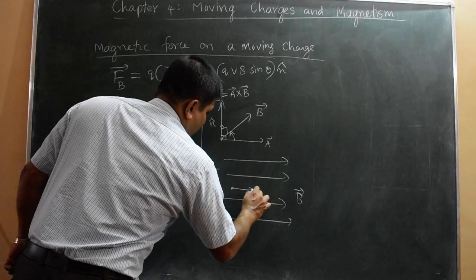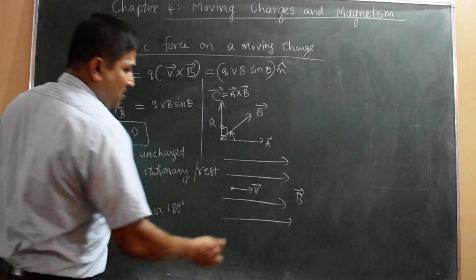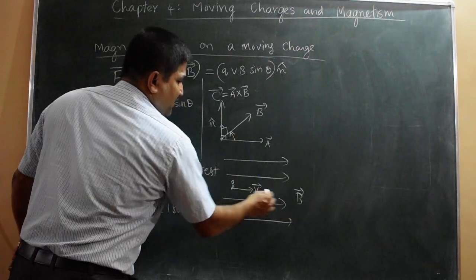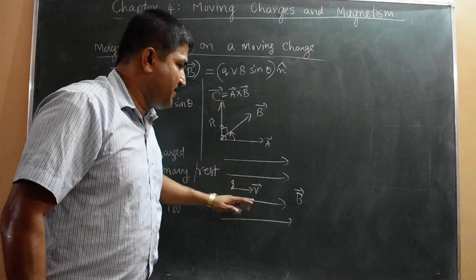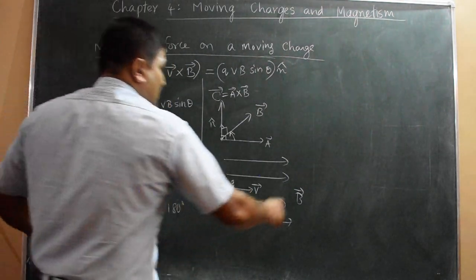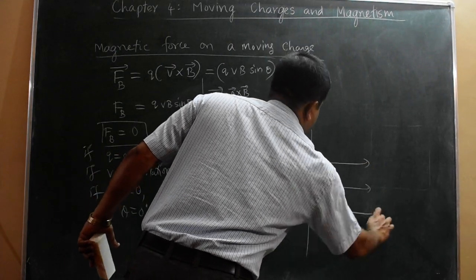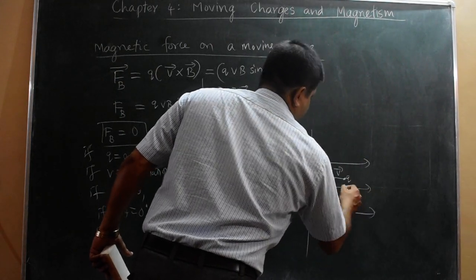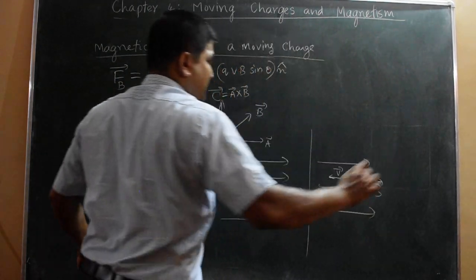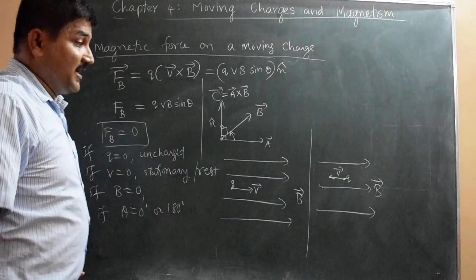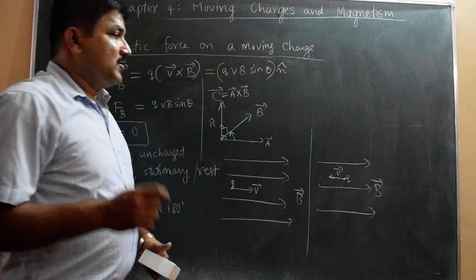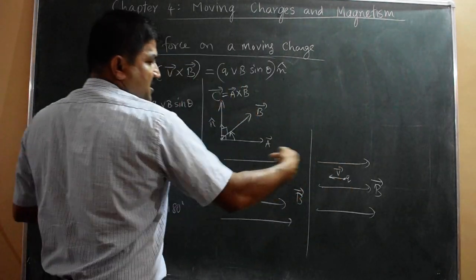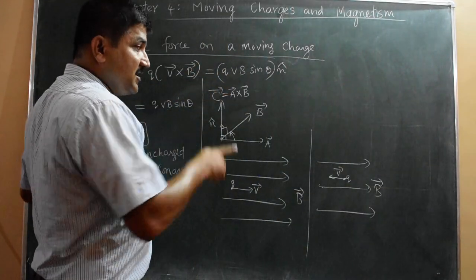If a charge is moving along the direction of the field, theta is how much? V vector and B vector are parallel, which means theta is 0 degrees. Or, if the field is like this, pointing to the right, and the charge is moving towards the left, then the angle between V and B is 180 degrees. Vectorially, the charge is moving towards the left whereas the field is applied towards the right. Theta equals 180 degrees.